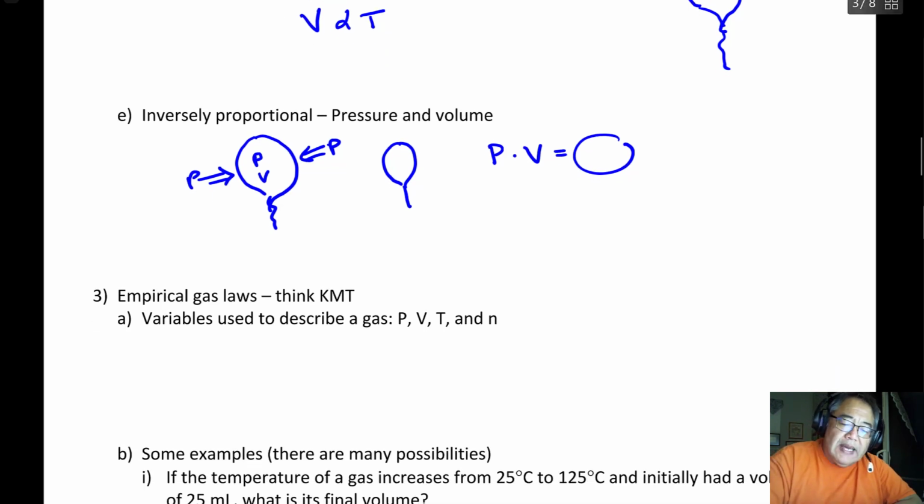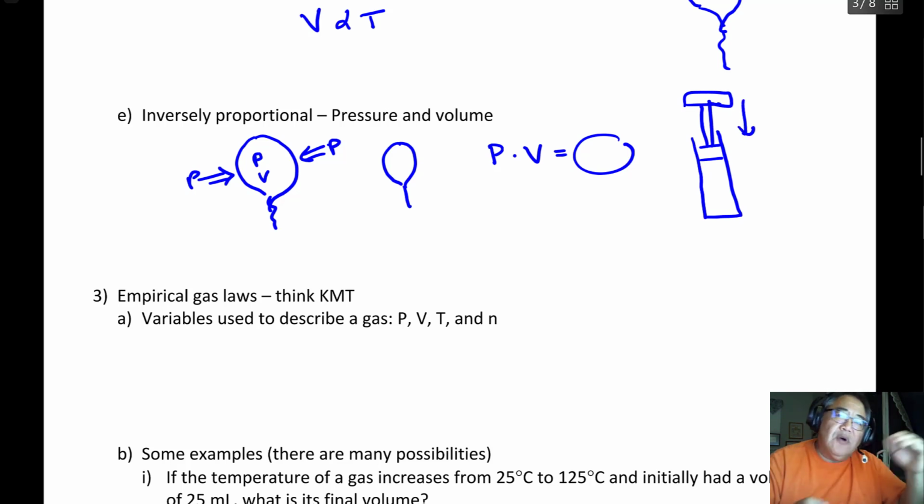Another place you can sort of imagine this is in a bicycle pump. In the side of a bicycle pump, you have a piston. It's got a long handle on it. And if you take that piston and you push it down, then the volume goes down, but you know that the gas inside the piston goes up in pressure. So again, they are inversely proportional to each other.